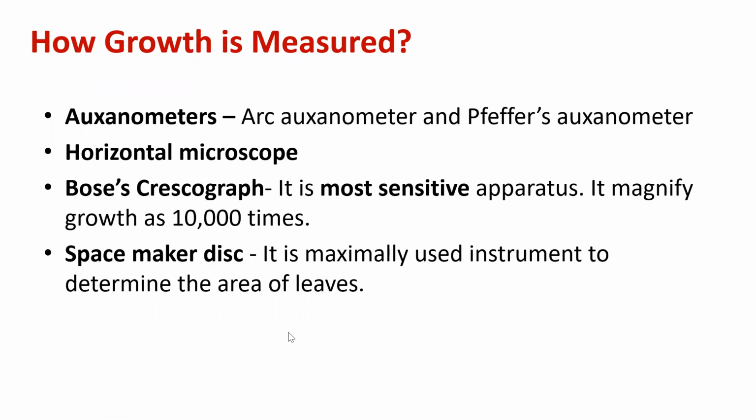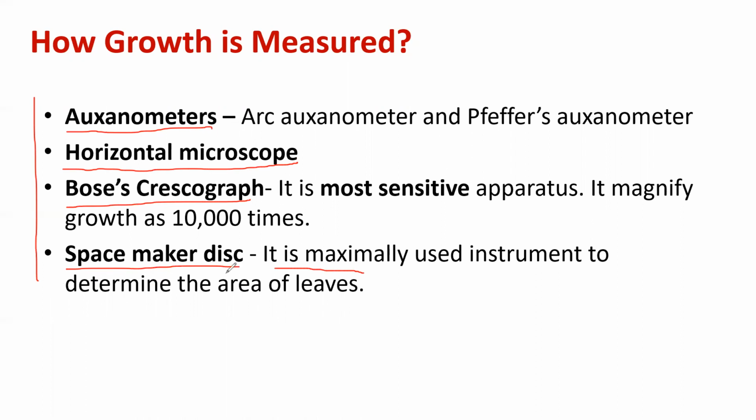Now, how is growth measured? Growth is measured by the most popular instrument, what we call the auxanometer. There is one more, the horizontal microscope, the Bose crescograph, and a space marker disc. So these are the four most popular instruments for measuring plant growth.